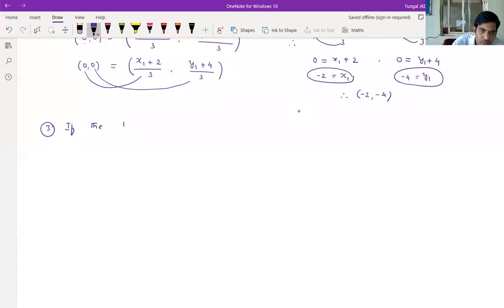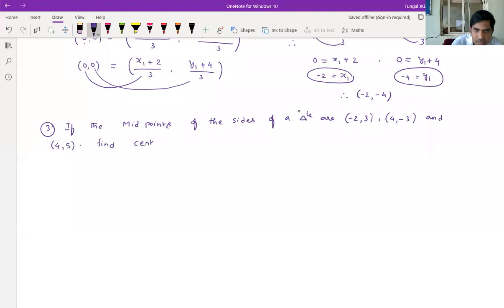If the midpoints of the sides of a triangle are minus 2 comma 3, 4 comma minus 3 and 4 comma 5, find the centroid of the triangle.